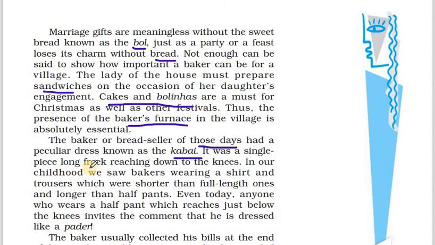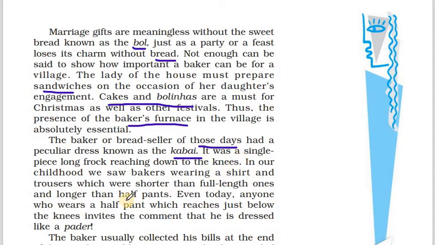It was just like an apron, a long frock till the knees only. In our childhood, we saw bakers wearing a shirt and trousers which were shorter than full length ones and longer than half pants. So, when the author was young, the dress had changed. During the Portugal days, it was kabai, which was a single piece long frock. But when the author was young, he remembered that the dress had changed from kabai.